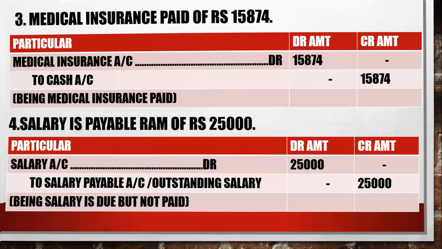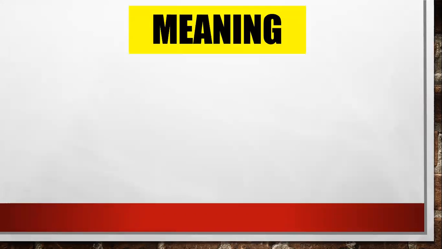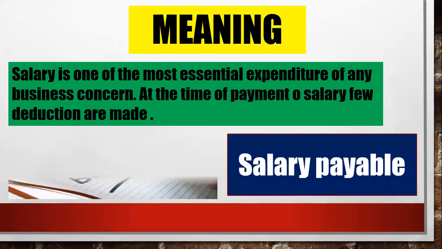Next, you all know that among business expenses, for the employer, salary is an essential expense, or you can say the most important expenditure of the business, because you have to pay salary to every staff member. It is one essential expenditure of every business concern. At the time of payment, the income tax department has made it mandatory for all employers to make a few deductions before paying salary. So you have to deduct the deductions over here. The salary is payable for the employer and a benefit for the employee.